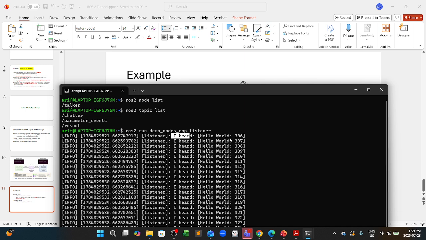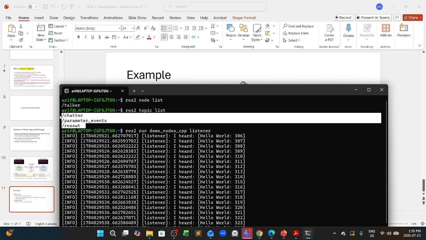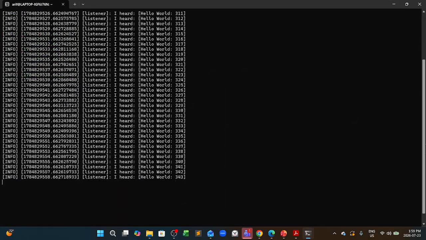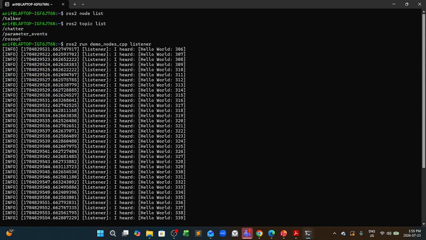All that information was passed to the channel, and as we executed this new node, it started counting from here and connected with this one, and this will keep going. It is communicating with node one via the topic, which is the chatter.